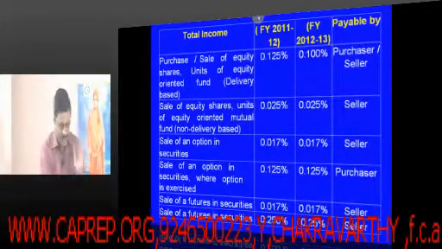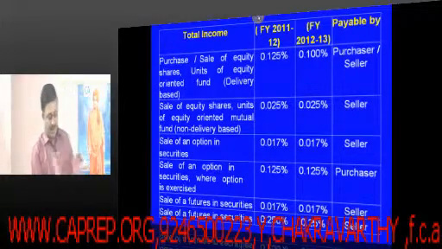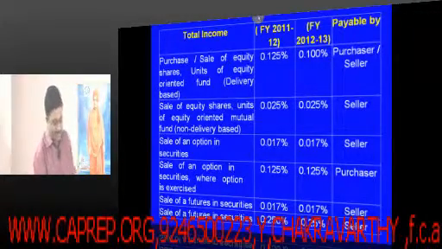Now just make a note of that change which is being brought. Securities transaction tax.